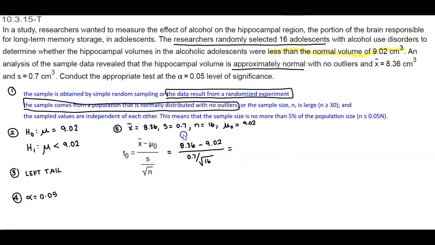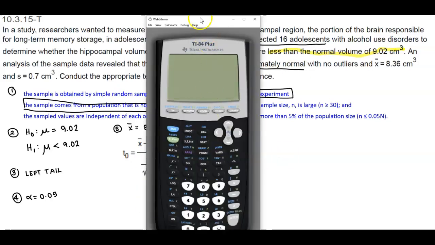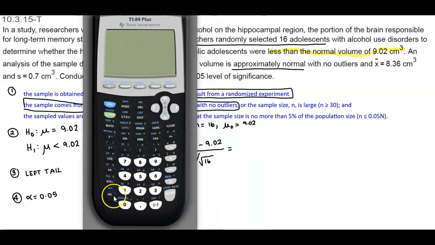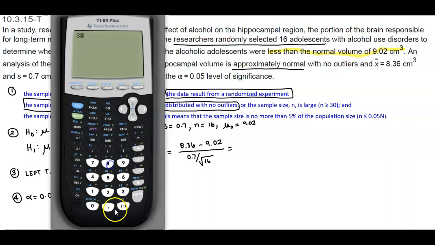So let's go ahead and do that. We'll put that in our calculator here. So we have 8.36 minus 9.02. And then we're going to divide that by parentheses 0.7 divided by the square root of 16, which is 4. And that gives us that value there. So let me go ahead and copy that.